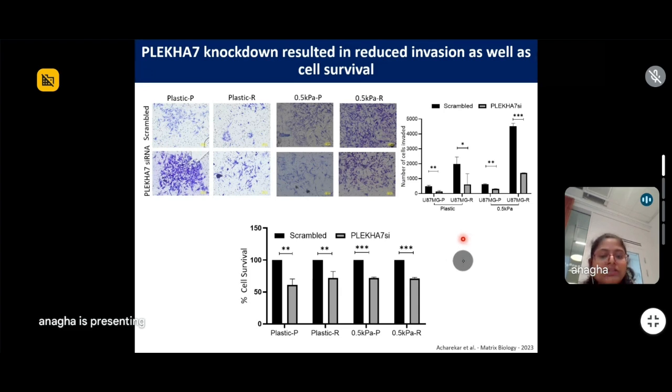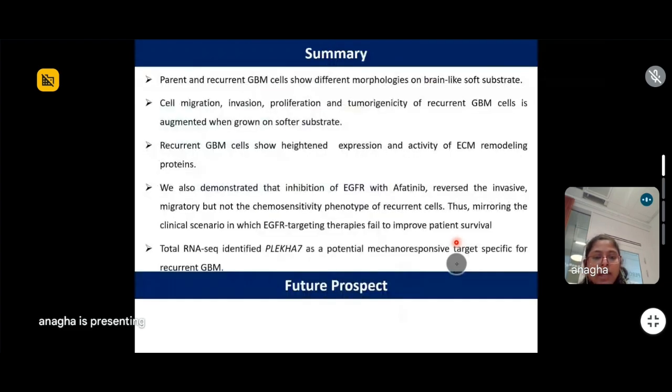More extensive studies are required to say that this indeed is affecting the survival of the cells in in vivo conditions, no doubt, but this could be a potential target which we need to study more.